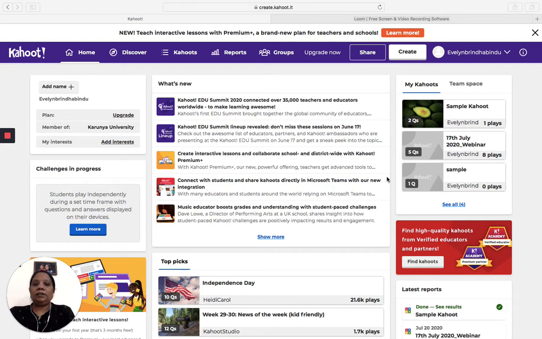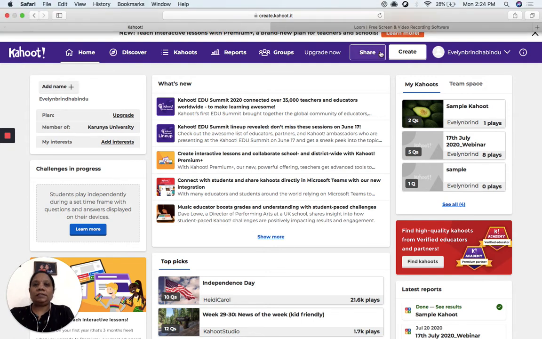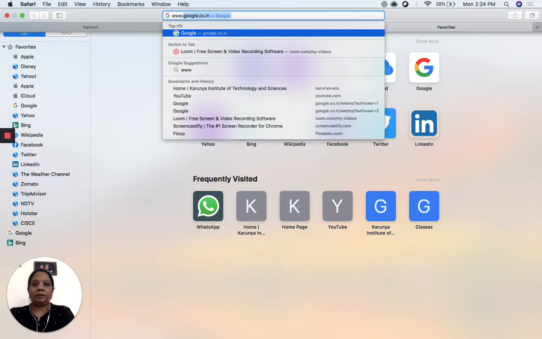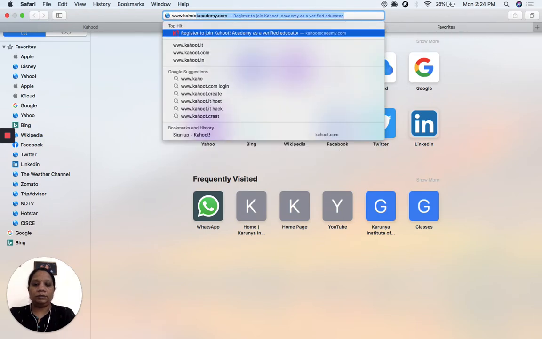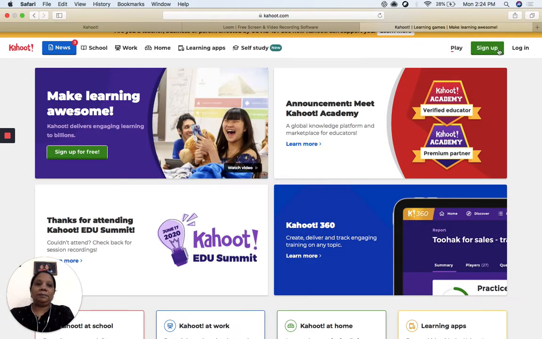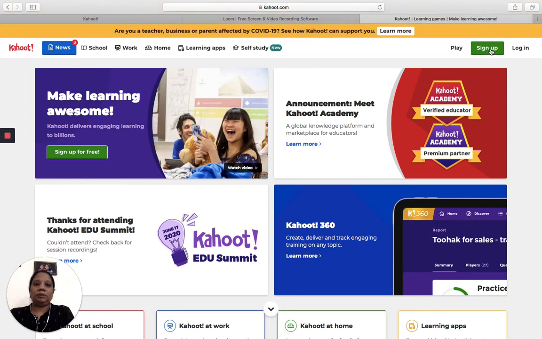So this tool is known as Kahoot. Teachers who are new to this, just go into the website called www.kahoot.com, and you will have to create an account here by signing up. If you are new to this, you have to sign up.